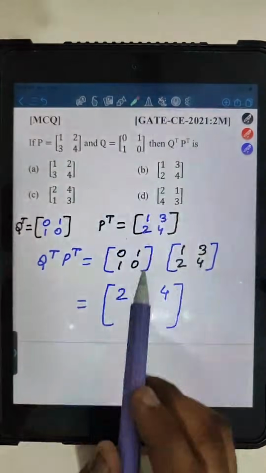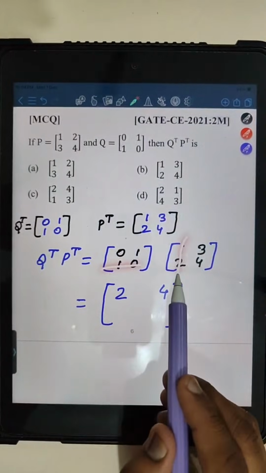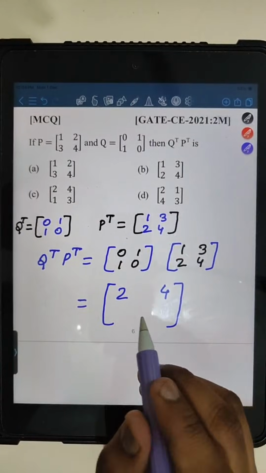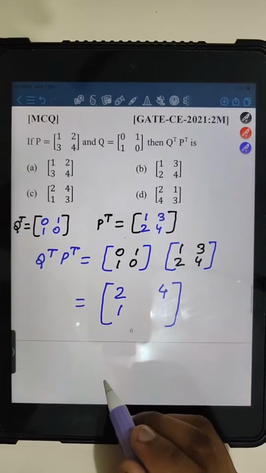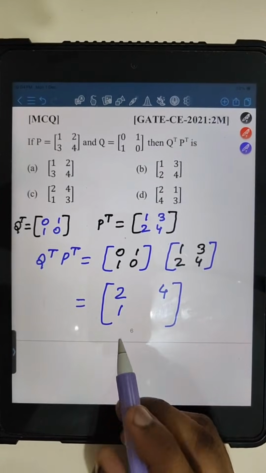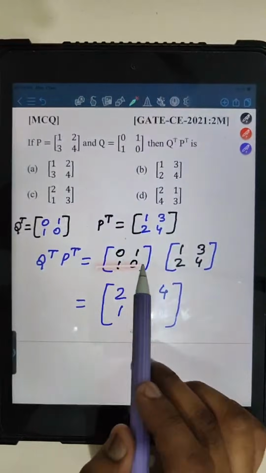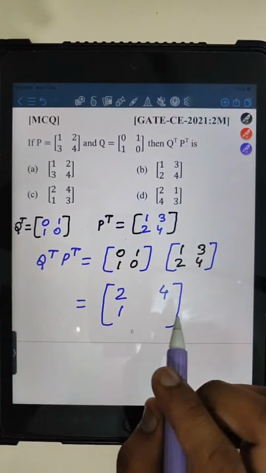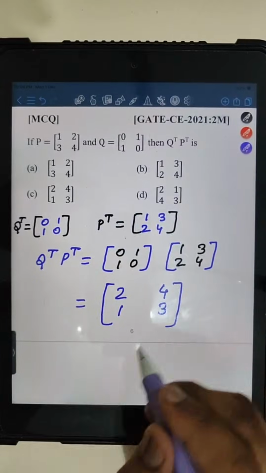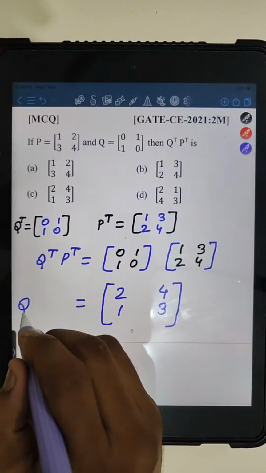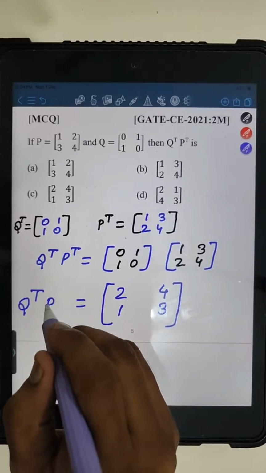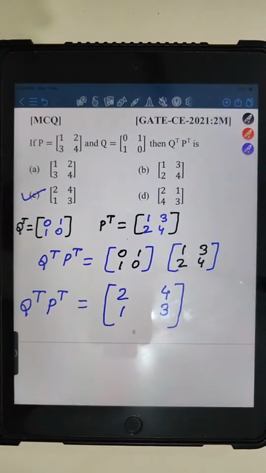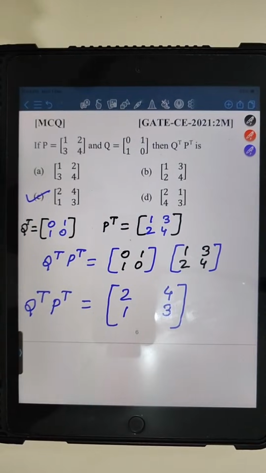Now you have to do second row into first column. 1 into 1 plus 2 into 0, so 1 will come here. Again you have to do second row into second column. 1 into 3 plus 4 into 0, that is 3. That is, this will be Q transpose P transpose. That means option C will be the correct answer, right?